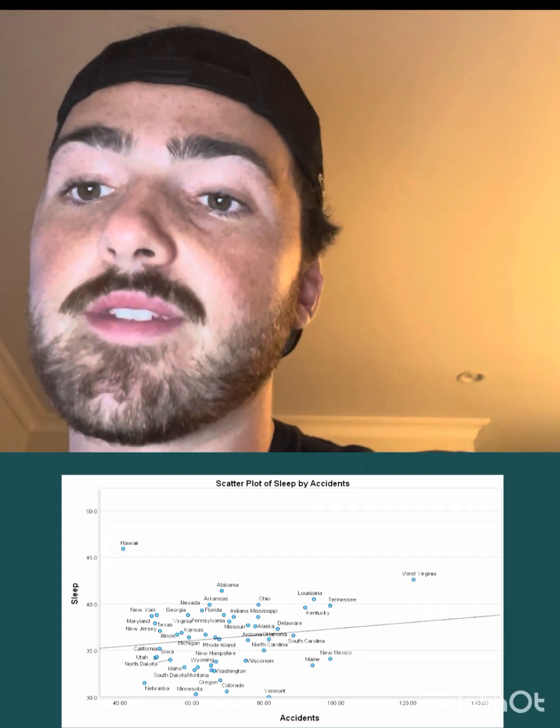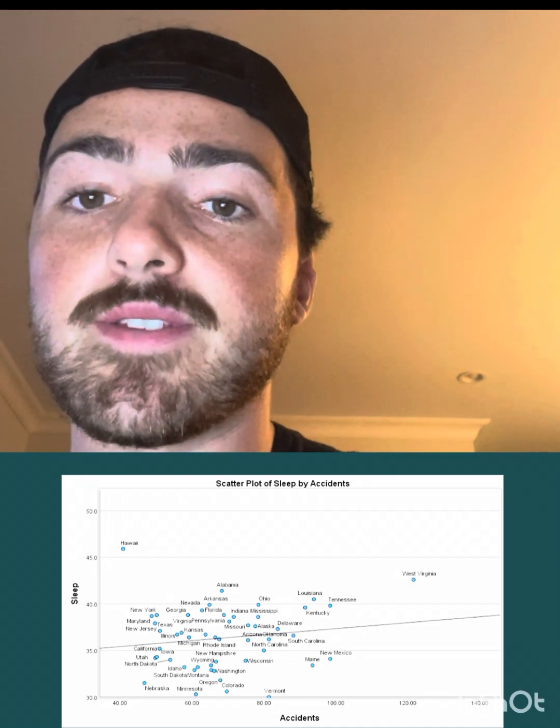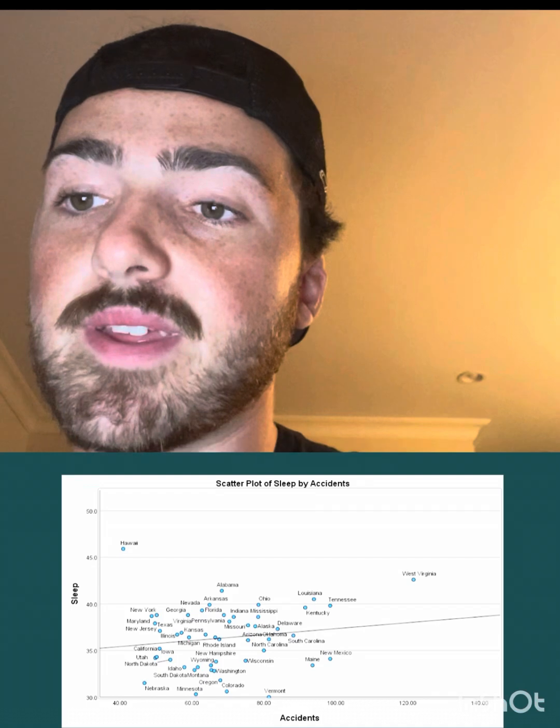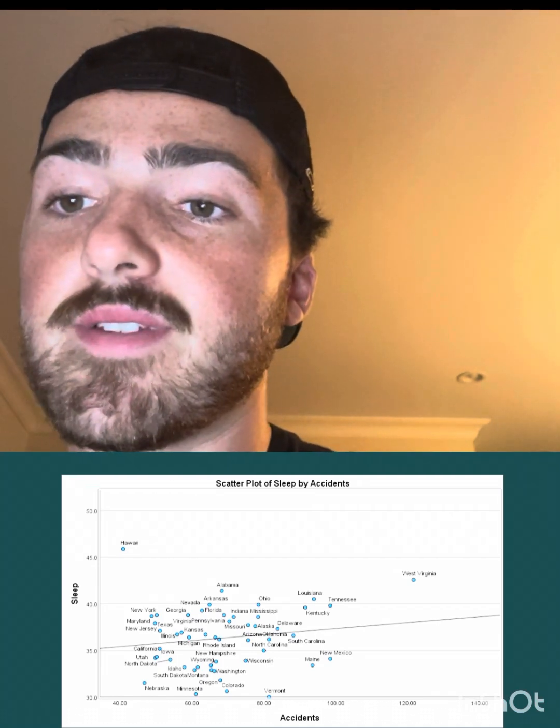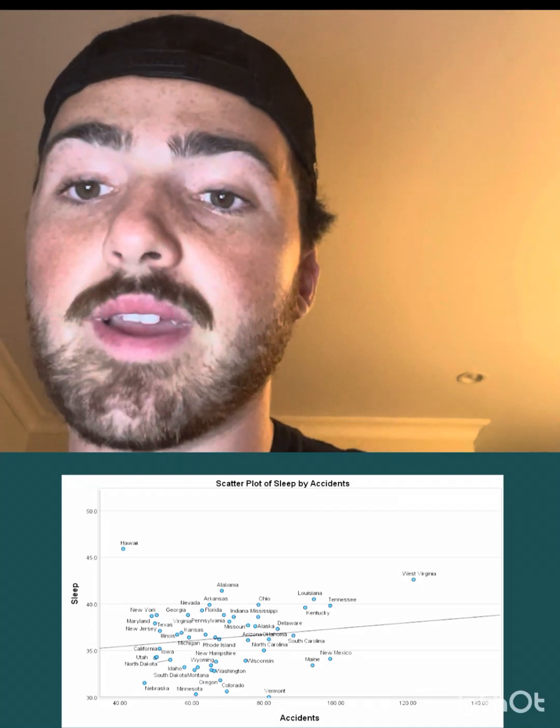Even though the data was not statistically significant, poor sleep is linked to reduced reaction time, bad decision-making, and decreased sustained attention. Even a small increase in accidents due to poor sleep is worth looking at and considering.